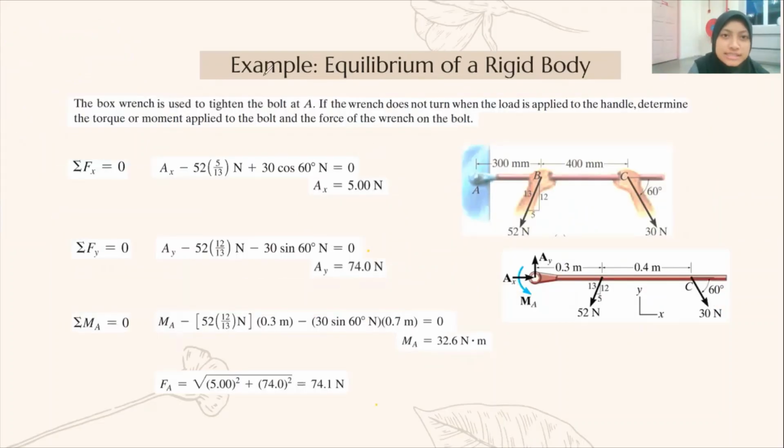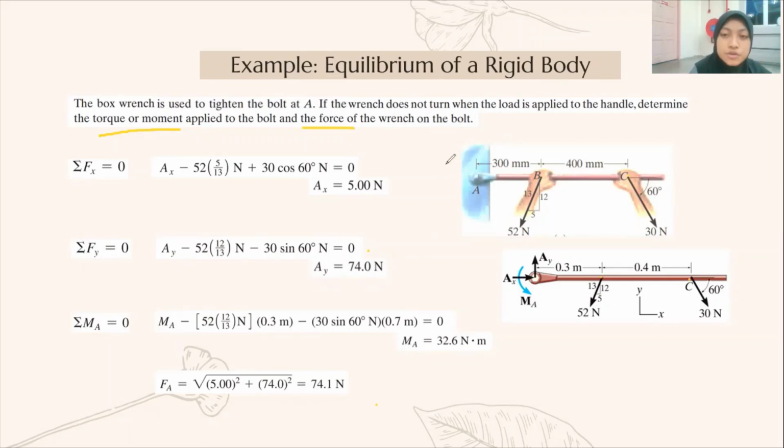Next, we see the example of equilibrium of a rigid body. So this is 2D equilibrium. The box wrench is used to tighten the bolt at point A. If the wrench does not turn when the load is applied to the handle, determine the torque or moment applied to the bolt and the force of the wrench on the bolt.